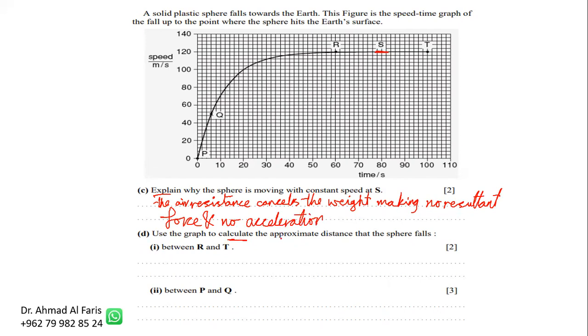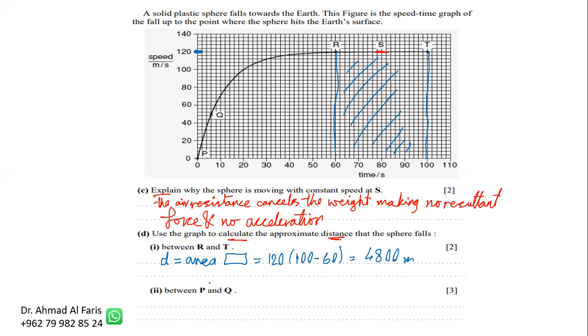Then use the graph to calculate the approximate distance. Now we know that the distance equals the area under the graph. Look here, they ask about the distance from R to T, from here to here. As you can see, it's constant speed, so the area under the graph, or speed times time, we can use this to find the answer. So the area of this shape is equal to length times width, and the length is 120, multiplied by the width, which is the time, which is 100 minus 60, which is 40, and the answer is 4,800 meters.